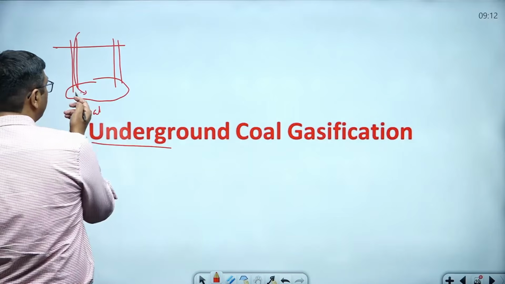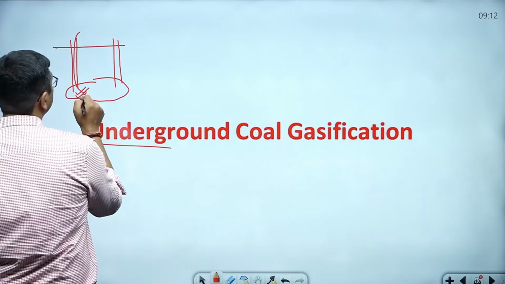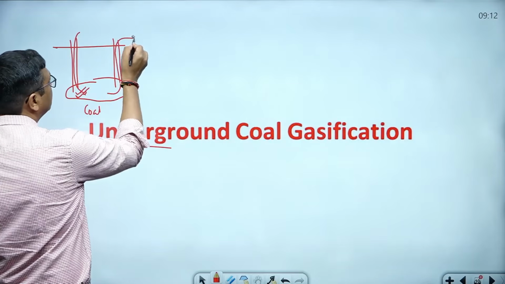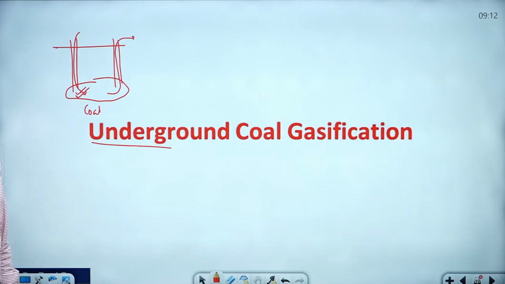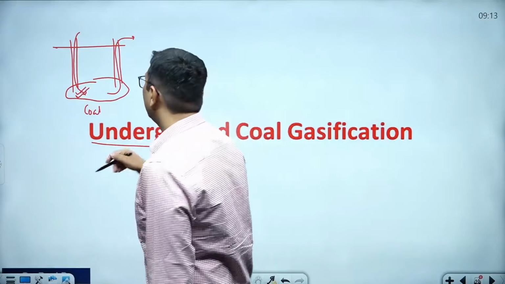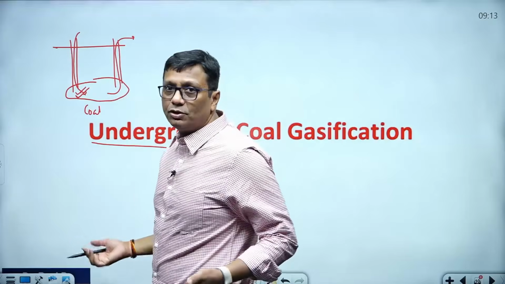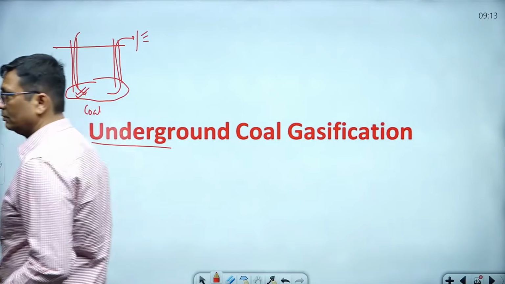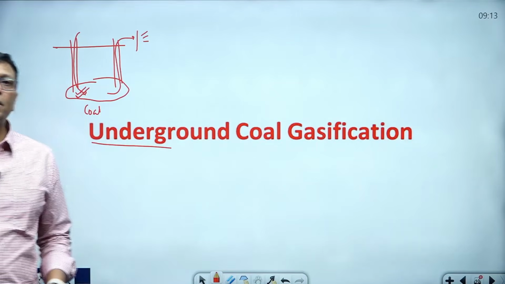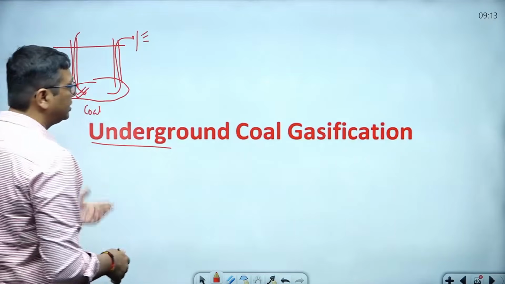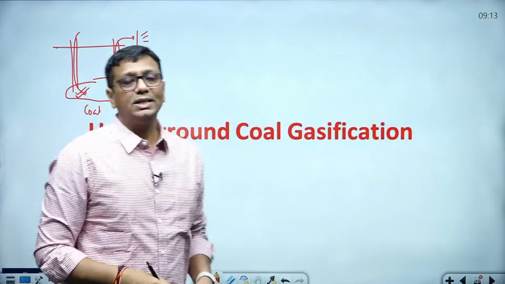Now here you provide proper pressure, proper temperature, and in the presence of oxygen, you burn this coal. On the other side, you take the syngas outside. Again, I repeat, what is syngas? Because it is synthesized, it is not naturally available. Syngas comes, and you utilize it for your process. You use and separate it according to your technology. I hope you understood what I am talking about here, guys. Clear? So it's a procedure, and we call it underground coal gasification.